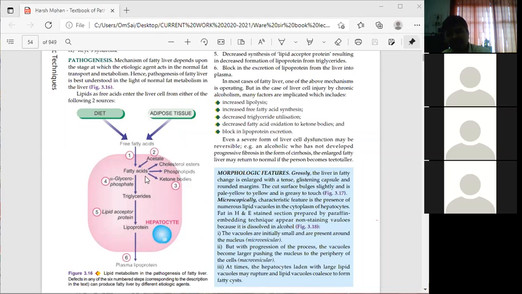Now fatty acid is converted into what here? Can you see this vertical? Fatty acid is converted into triglycerides. Then triglycerides are getting converted to what?